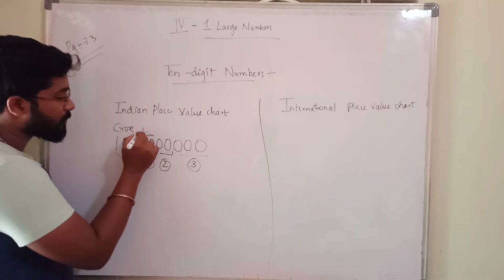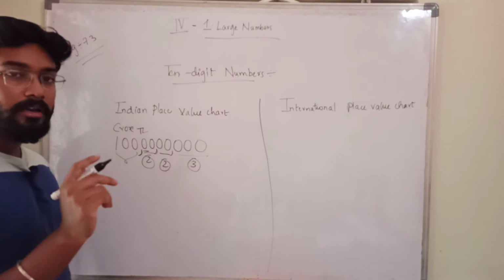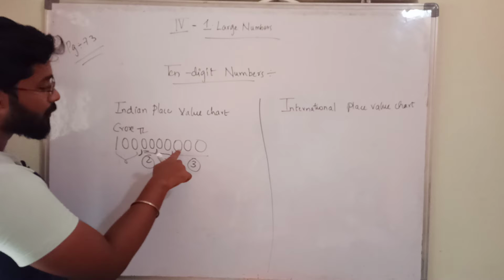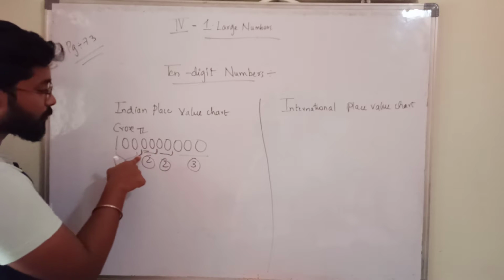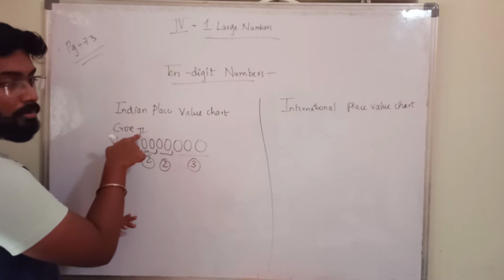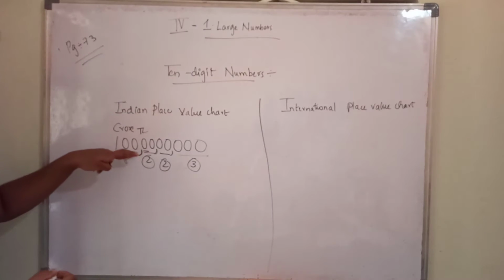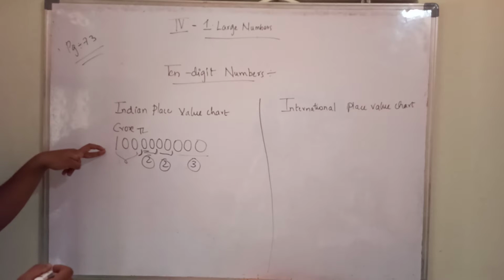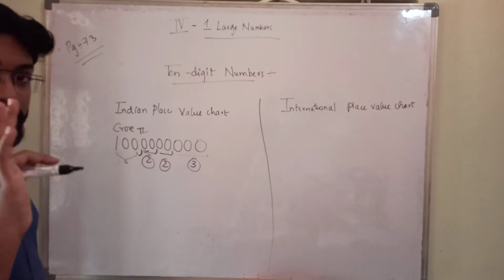This is 10 lakhs place, no? Up to here only we have to put like this: first 3 digits put 1 comma, next 2 digits put 1 comma, next 2 digits put 1 comma. It is applicable only up to 10 lakhs. After that the putting of comma will be changed. So again at last what are we getting? A 3 digit number. Here in this period there are 3 digits.